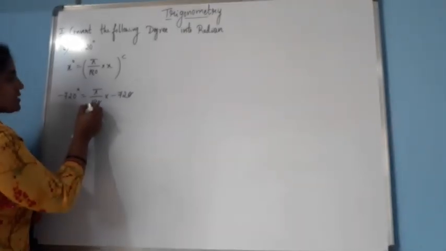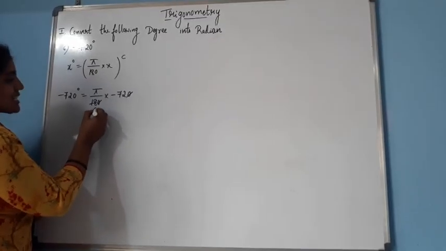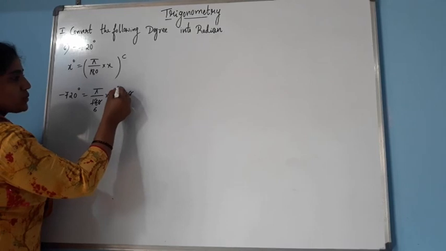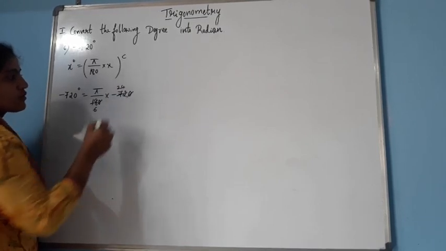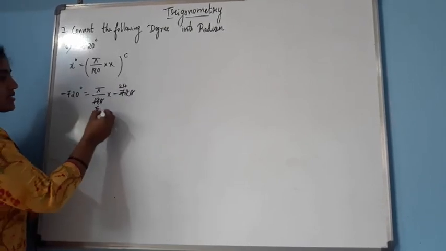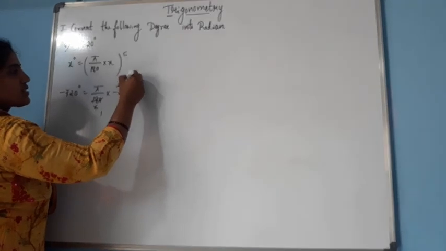If we take the 3 table, 3 6s are 18, 3 2s are 6, 3 4s are 12. Here 6 1s are 6, 6 4s are 24. If we simplify, we get minus 720 degree equals, don't neglect the minus, minus 4 into pi, minus 4 pi radian. So this is the value of minus 720 degree.